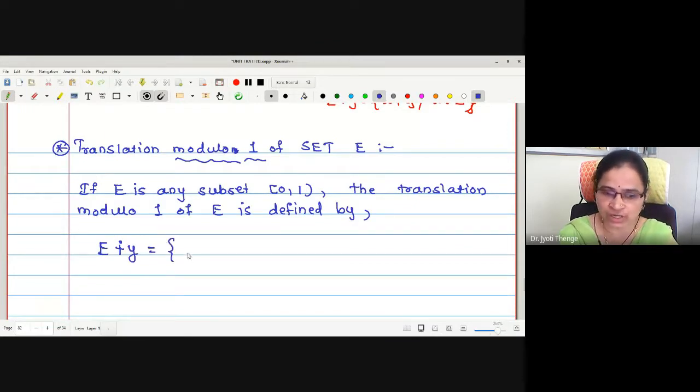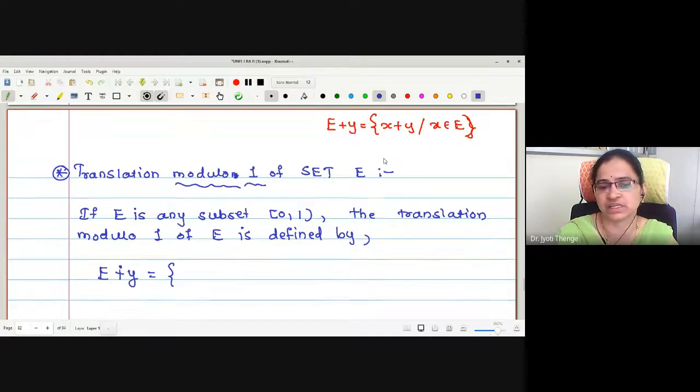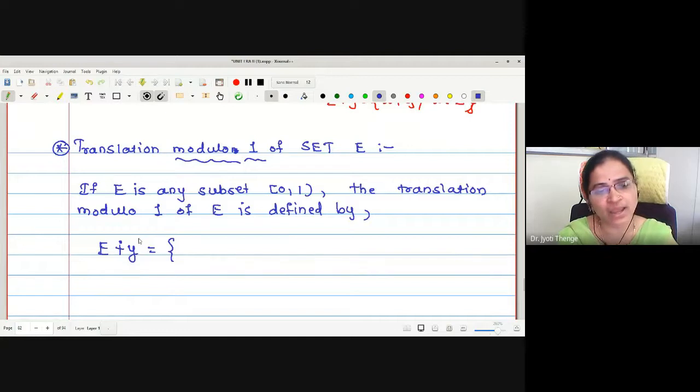How am I going to write it? Very similar to this definition. We add y to every element x of the set E. Here also we will add y to every element of the set E, but the addition is carried out by sum modulo 1. Therefore, can I write this as x sum modulo 1 y for all x in E?